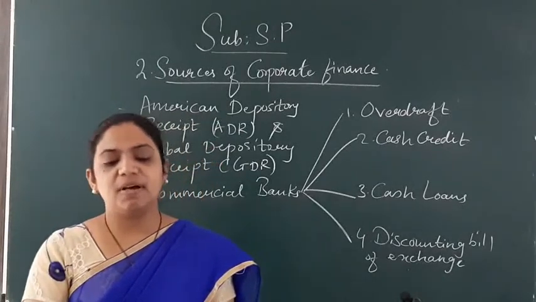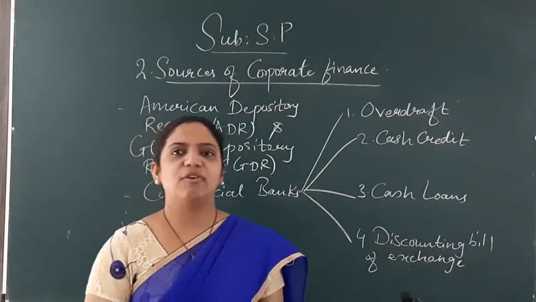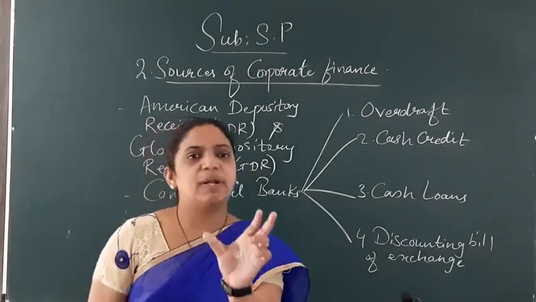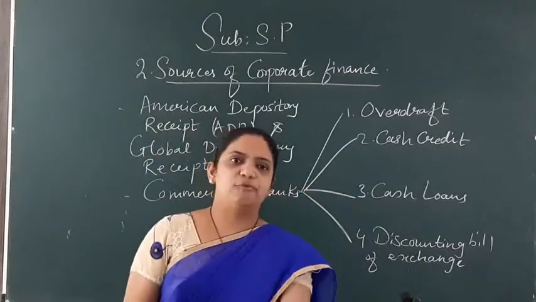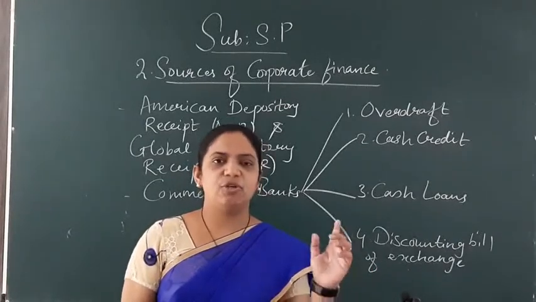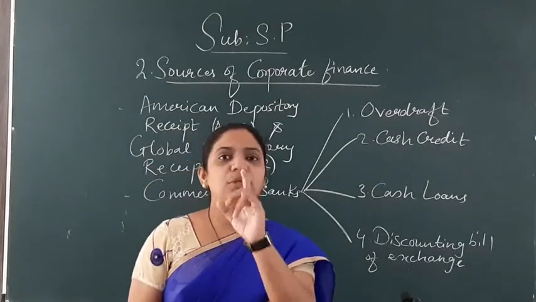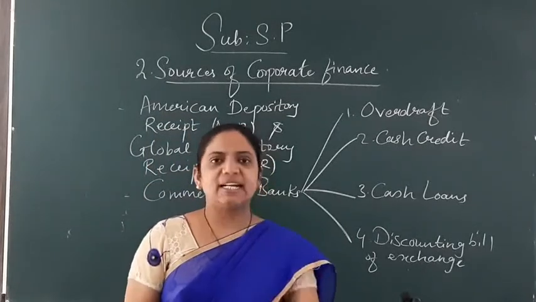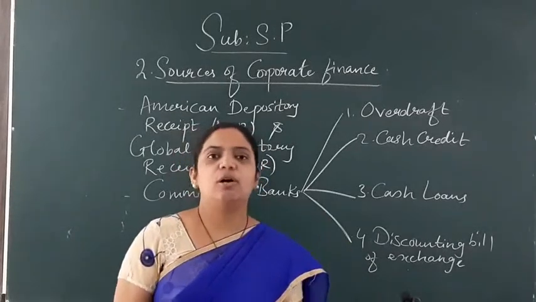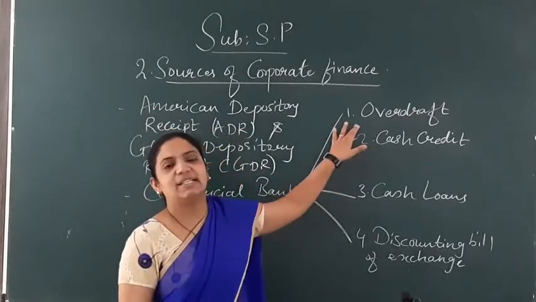Repayment can be made whenever required during the time period. The interest is determined on the basis of the actual amount withdrawn. Now only I told you, on the principal amount, interest along with the principal you have to pay. The example I gave you: 80,000 was there in the account, but you have to issue a check of 1 lakh. So for 20,000, a temporary short-term loan, the bank gives it only to the current account holder. At that time the bank takes interest on the 20,000, so the company has to pay the 20,000 along with that interest also. This is said as an overdraft. What is that said as? An overdraft.